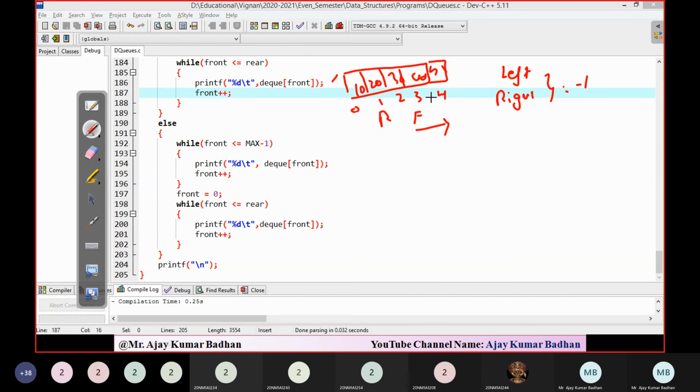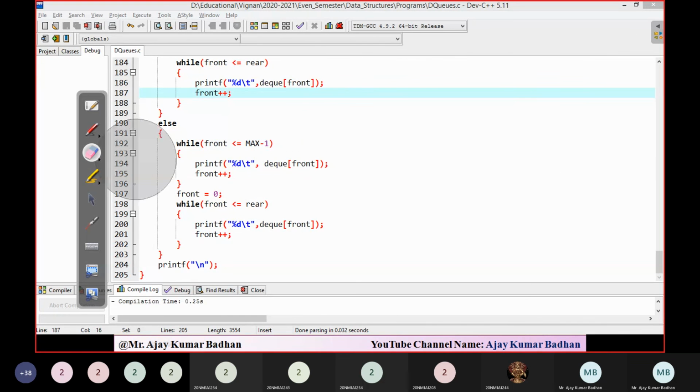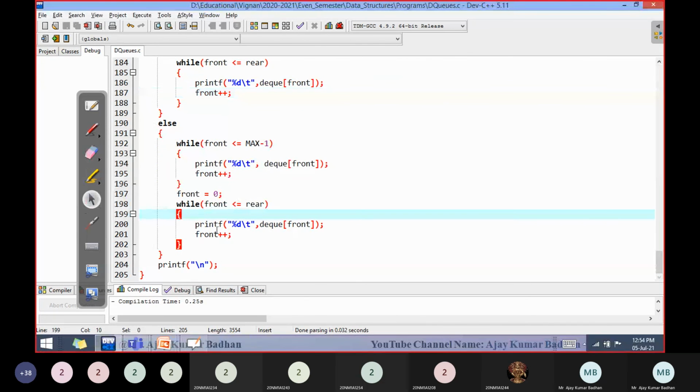So front to max minus 1 means these two elements should be printed first. After that, front is brought back to the initial point, and from here to here, front to rear, it simply prints those elements. That's the only difference with respect to this.